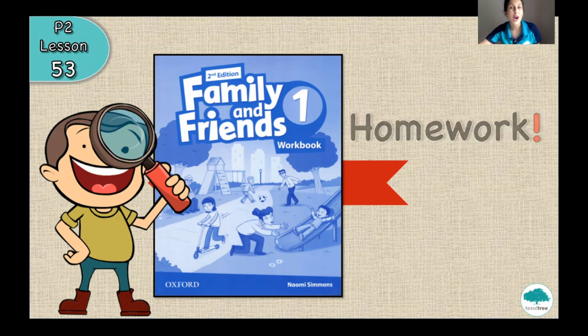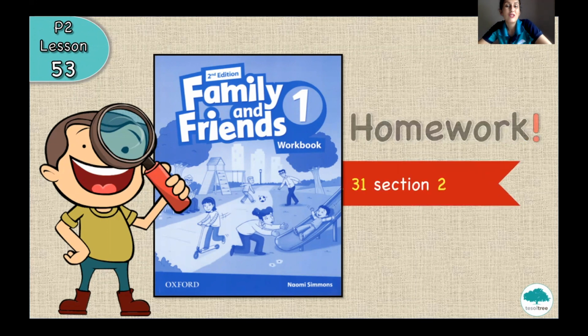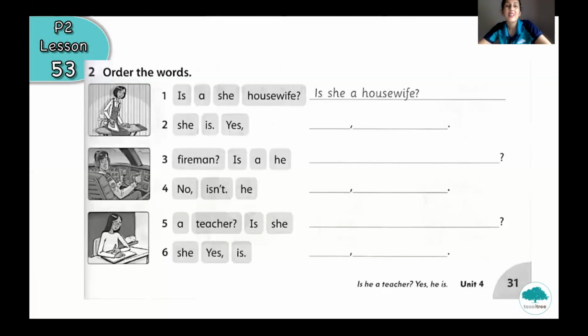Now you know how to make the question and how to answer. And now it's time for homework. Let's prepare your workbook on page 31, section 2. So you have to order the words. This task is similar to the previous one.